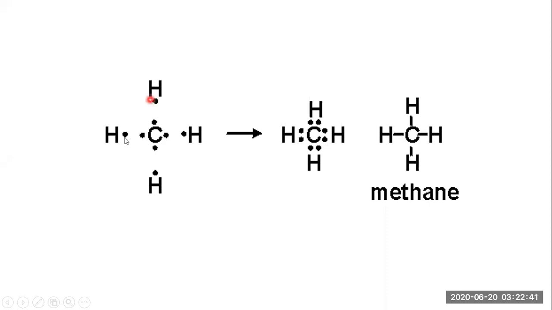See here. In this case, again you can correlate whatever I told you in the earlier slide. This hydrogen, this hydrogen, this hydrogen share their electron, and whenever they come close, they share with the carbon. Carbon already possesses 4 electrons. Now it has gained 4 more electrons and completed its octet. In the case of hydrogen, look at here, the duplet is complete, duplet is complete, duplet is complete, and duplet is complete. Here, unlike ammonia, there is no lone pair of electrons. So here is the methane structure.